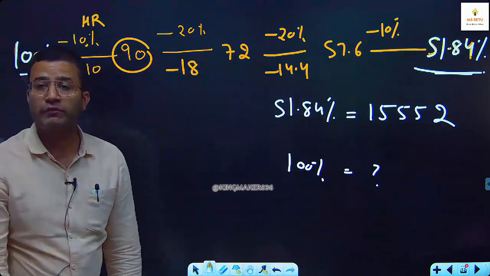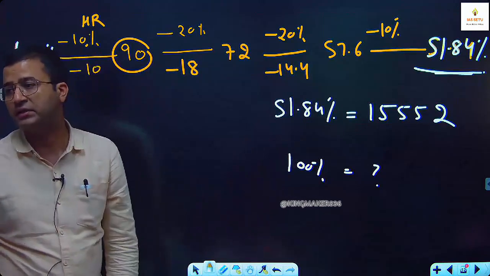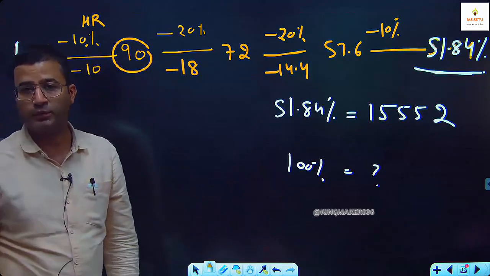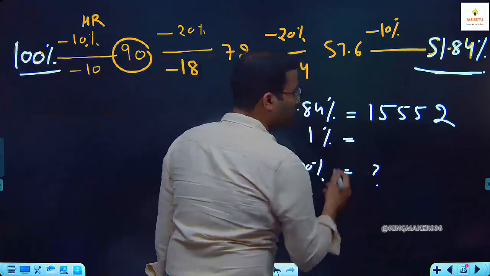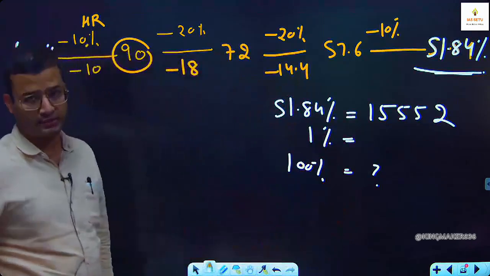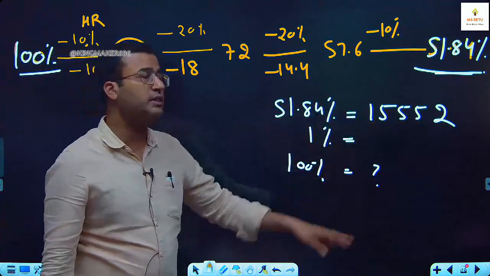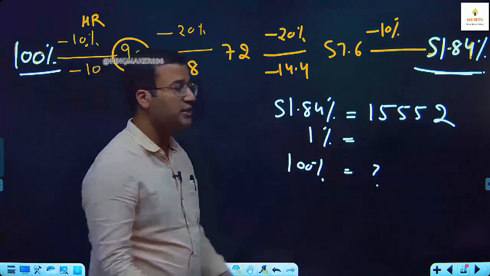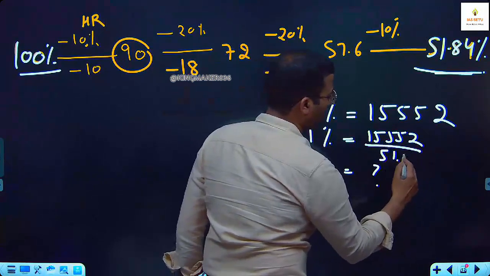Now here student, what they do, you don't have this value in our table. ये fraction table में value है नहीं, so the table will not help you. Then students start using the unitary method, what we have learned during 6th standard. That is helpful. Yes, 51.84% is this. 1% is 15,552 upon 51.84.